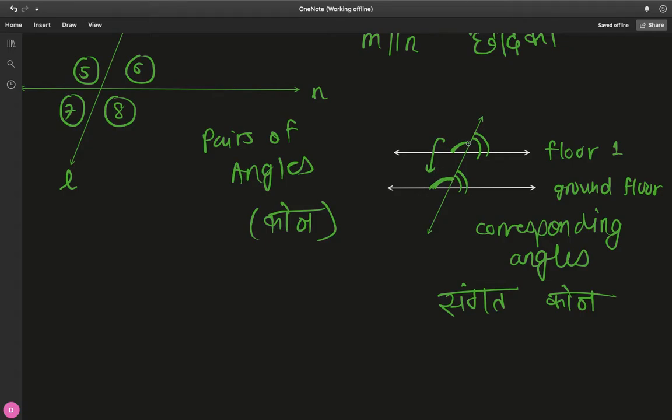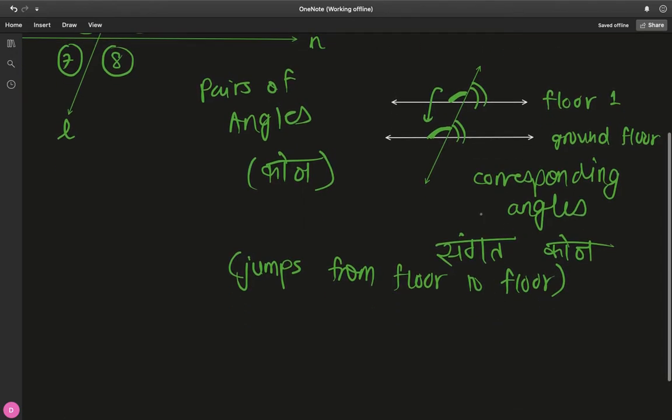So if you make this angle jump to the ground floor, it becomes this angle. Or if you take this angle and make it jump to a higher floor, these jumps from floor to floor, if two angles are related in this way, then they are corresponding angles or Sangat Kon.